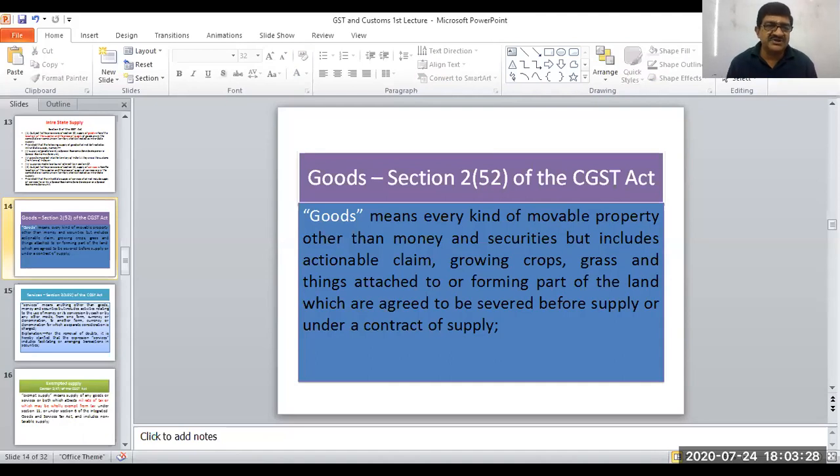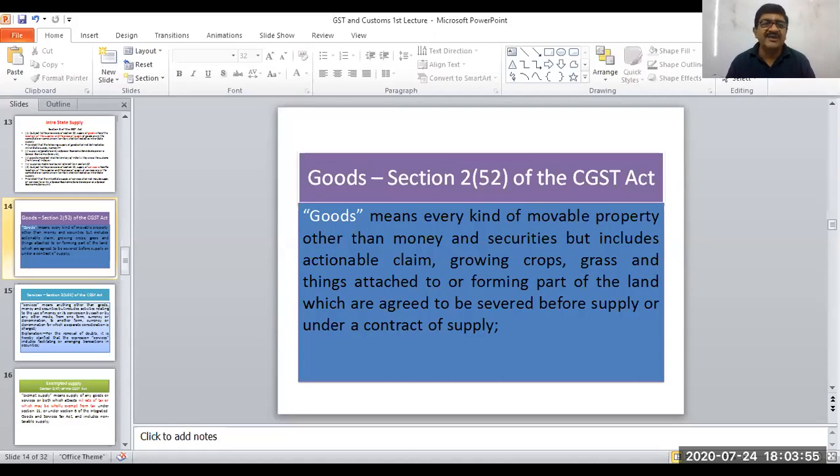When a fixed structure becomes immovable property, only when a completion certificate has been issued by the competent authority does it become immovable property. Before that, it may be complete for 10 years, it may be complete for 25 years, but if the completion certificate is not there, it will still be considered as a service.